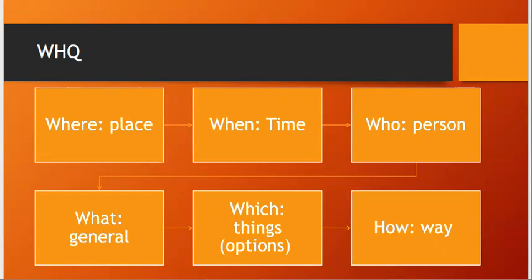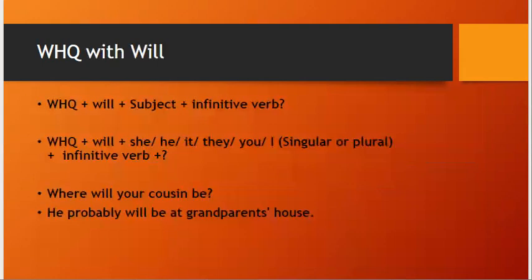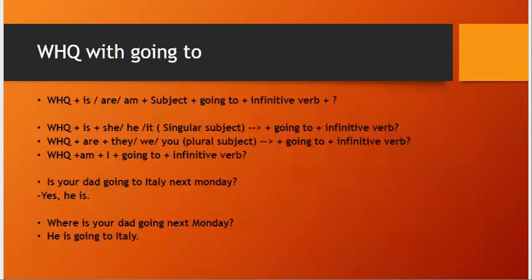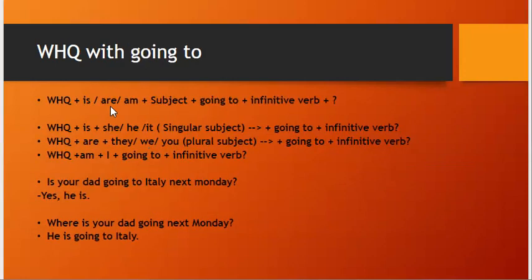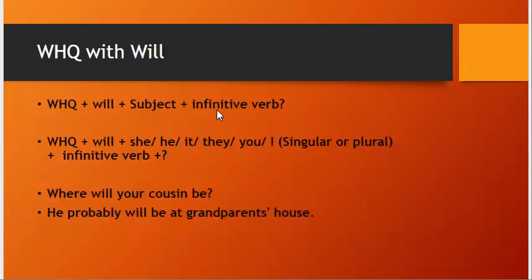So the last thing is that how to form WH question. It's like the same form of yes or no question، نفس شكل ال yes or no question but we add WH question at the beginning. منضيف WH question بالبداية. That's it. سواء you're talking about going to or you're talking about will، بس بنضيف WH question at the beginning وبتضلها question yes or no question the same. You have helping verb subject complement question mark. You have will subject complement question mark. Plus we add WH question.